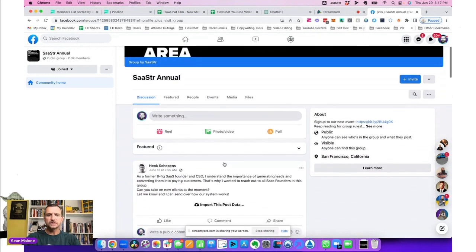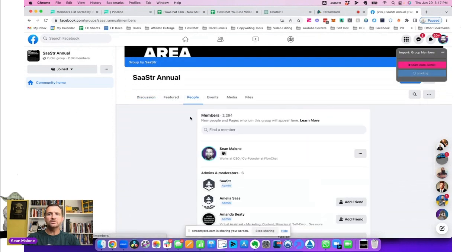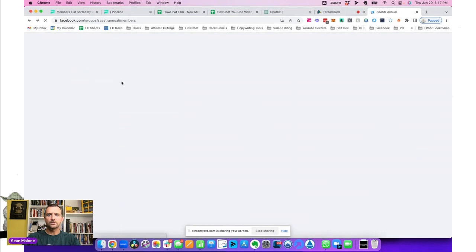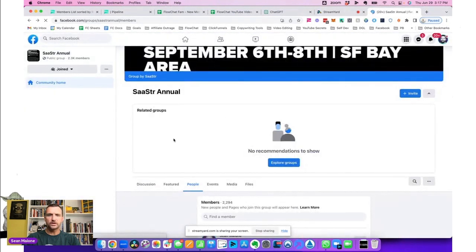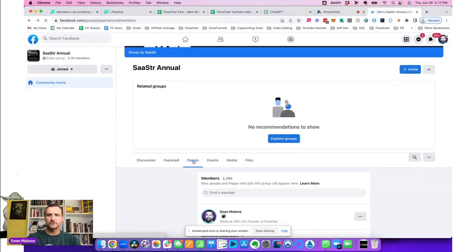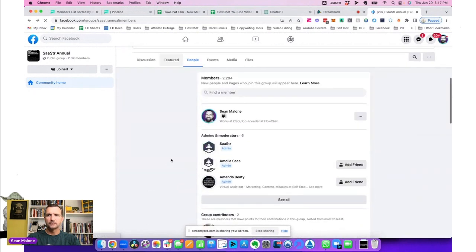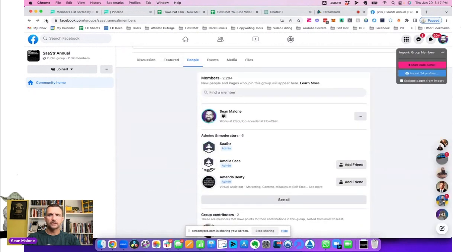So here we are. We've joined his group now. All we have to do is click on people, and then the people tab is going to pop up here. We pop back into the group where we click the people tab, which is great. Give me just a second here. There we go. And you can see our little extension popped open.